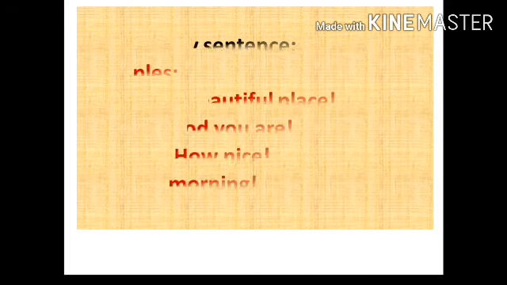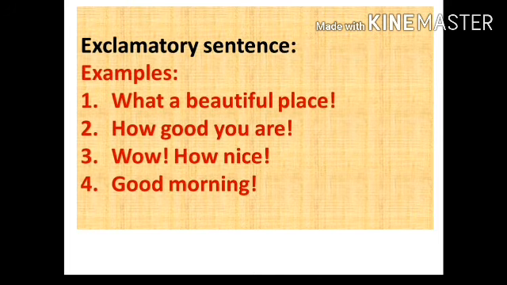Let's move on. The next kind is very easy, that is exclamatory sentences. In these kinds of sentences we find an exclamation mark at the end of the sentence. At the start of the sentence we find what, how, or an interjection like wow, hooray, okay, great.